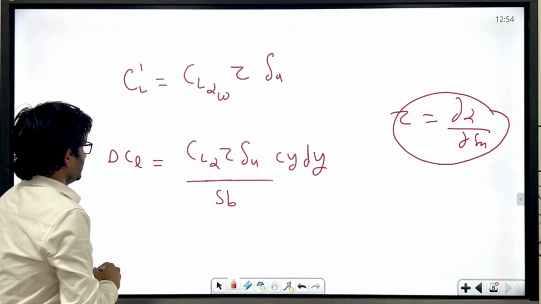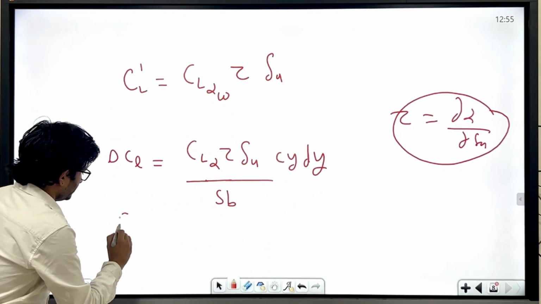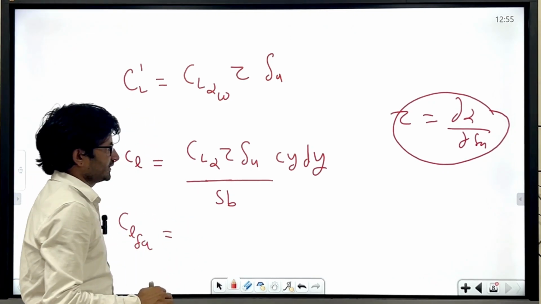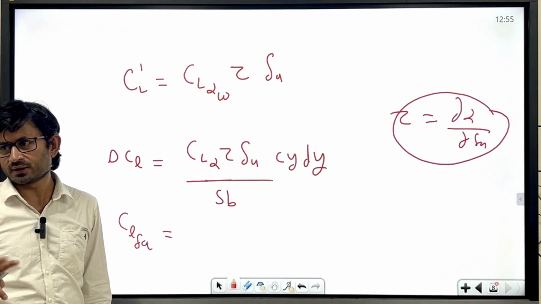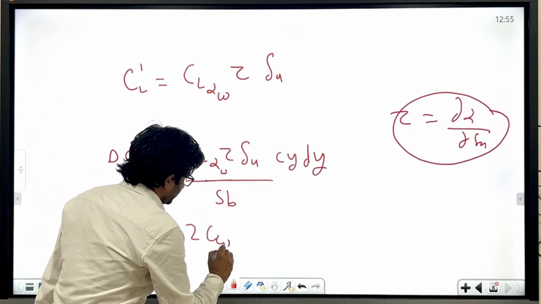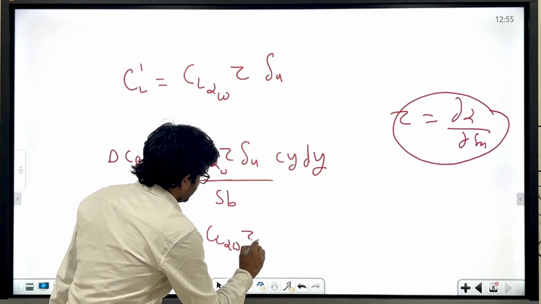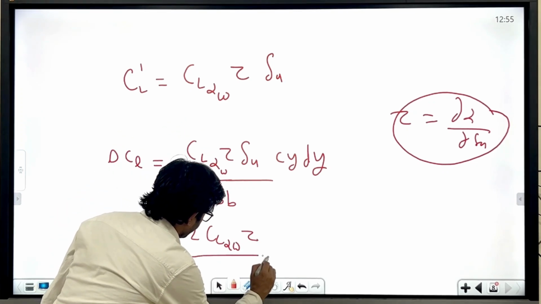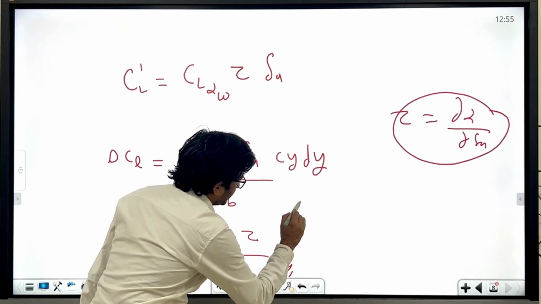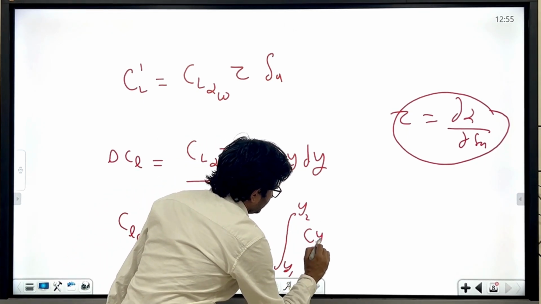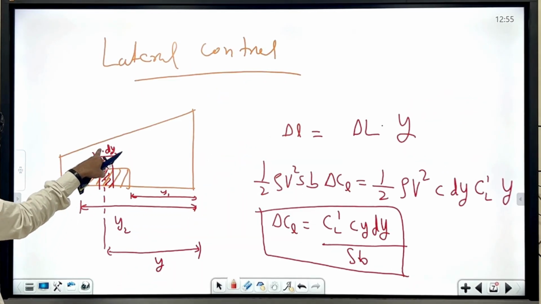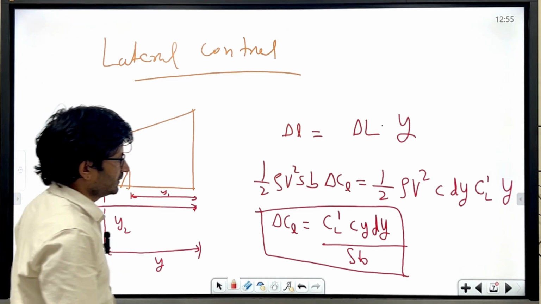Now if you differentiate, what will you get? CL delta A, and if you integrate, and this is one side of the wing, so if you consider both sides you have to multiply by 2: 2 CL alpha of the wing tau divided by S into b, integral from y1 to y2 of c y dy. You are integrating from y1 to y2, taking a small elemental strip dy.